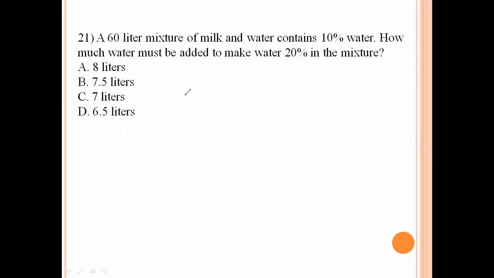A 60-liter mixture of milk and water contains 10% water. How much water must be added to make water 20% in the mixture? Here, in 60 liters, 10% is water, which means 6 liters, and 90% milk means 54. Now we add water, but the milk value is fixed. So now this milk will become 80%. The 80% value is 54. So what is the value of this 20%? To find.